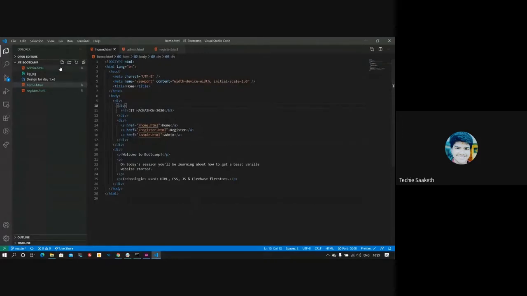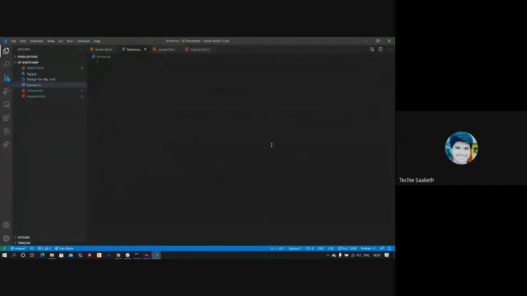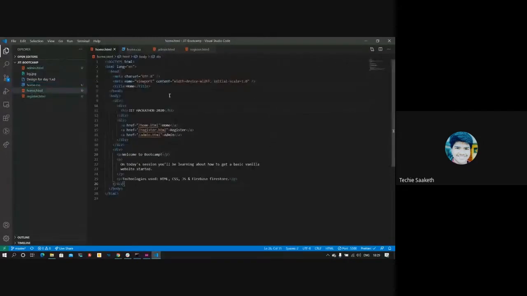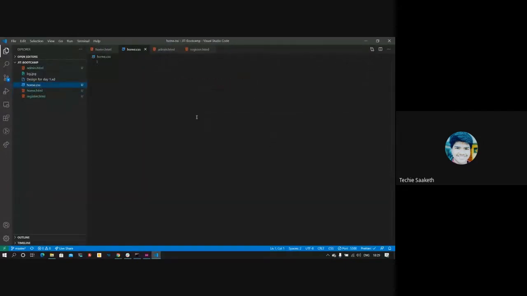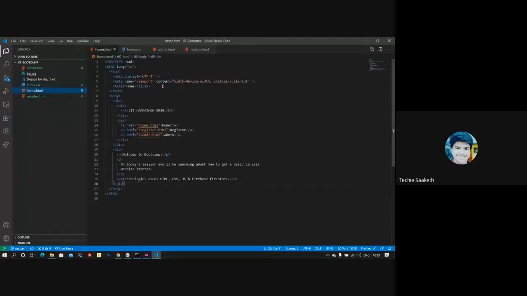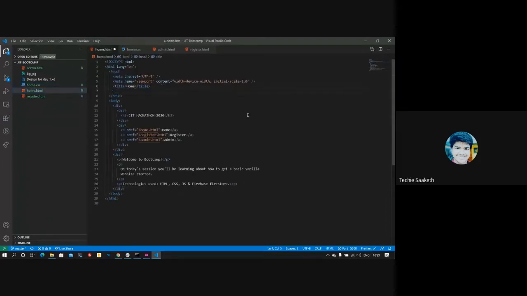We'll create a home.css to add styles for the elements present in the home.html file. We need to import that home.css file into this home.html. Unless you import it, the styles won't get reflected. So I'm importing it.